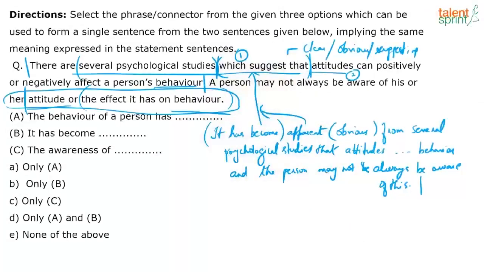Because the context is talking about, hey, the studies have proved something, that this is the case. It's a fact. So when it's a fact, right, I can't say has been, which is your sentence. Yeah, has been affected. Which means, are you saying that it will no longer be the case in the future? It's just a study that has been done and it is revealing a fact. And this is the fact, right? So it has become clear, it has become whatever, right? So that, which suggests that.